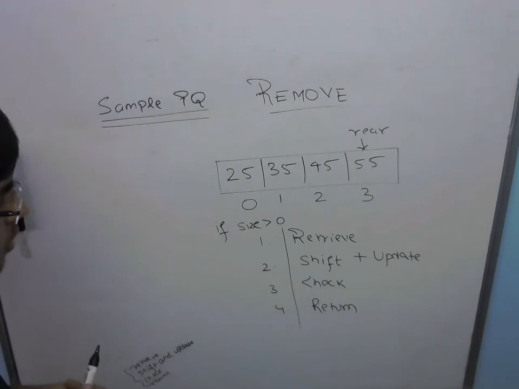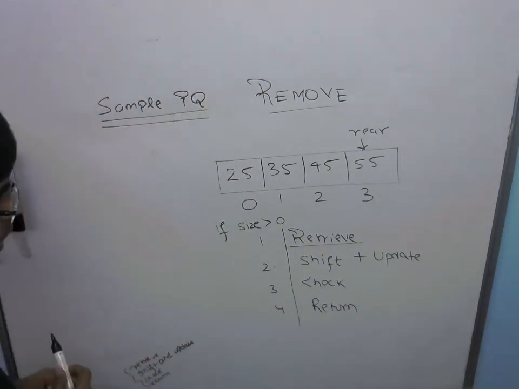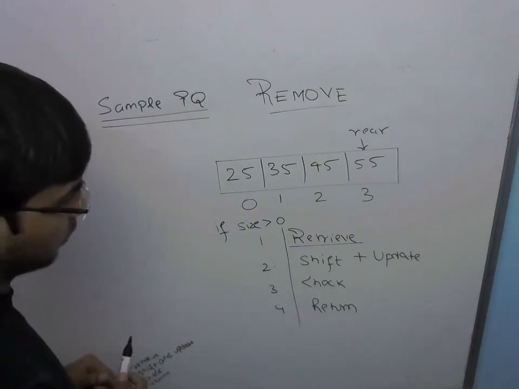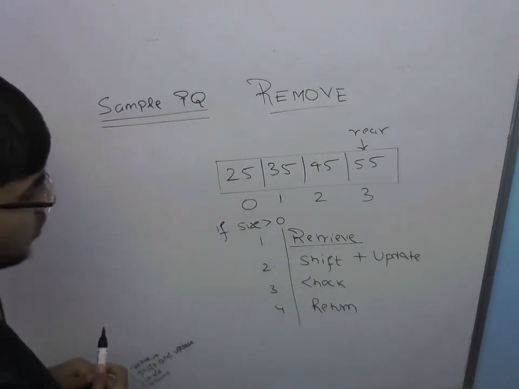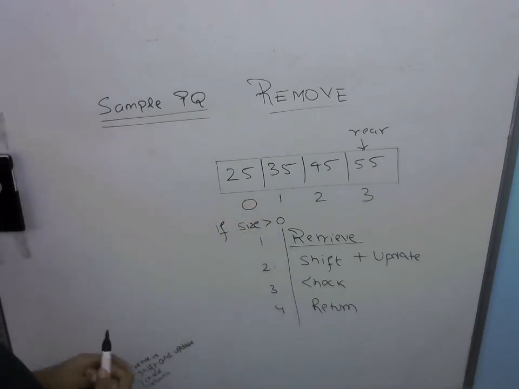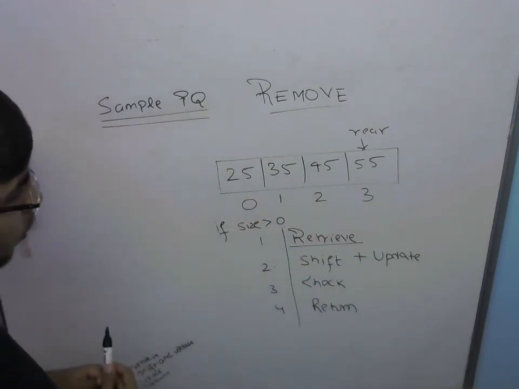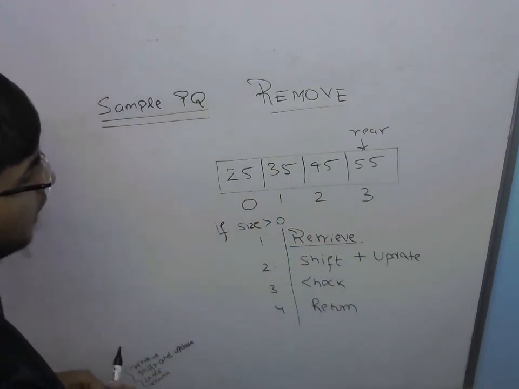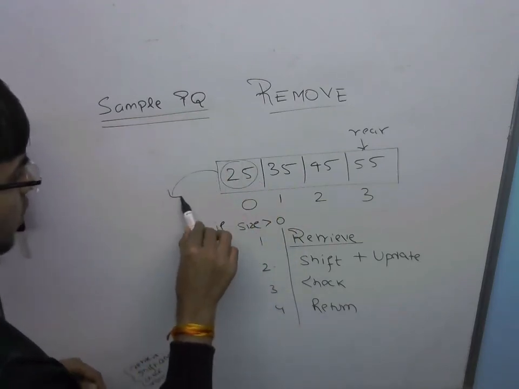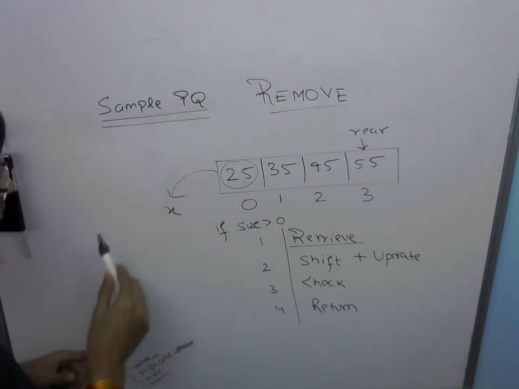Let us go through these steps one by one. The first step is to retrieve. Retrieve means to retrieve the item that is at the first position, or at the 0th index, of the array that has been used to internally represent the priority queue, and store it in some local variable. So here at 0th index, I have an item whose value is 25. I'll take 25 and store it in some local variable, say x.